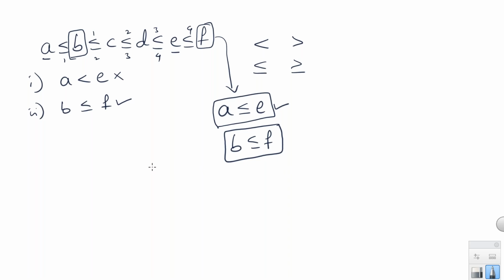Conclusion 1 is false. Clear? Any doubt in this?